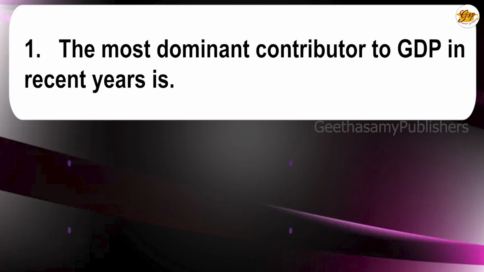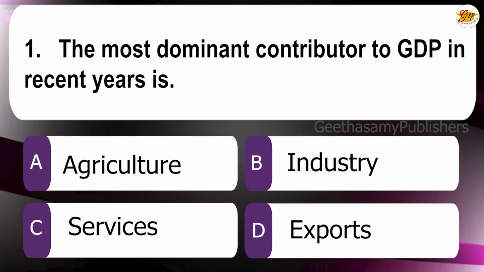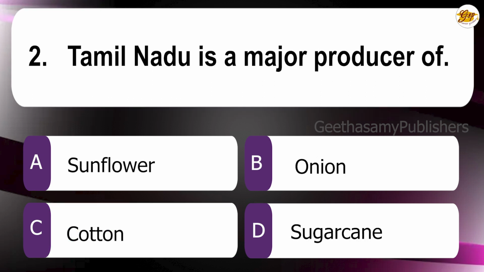First question. The most dominant contributor to GDP in recent years: A. Agriculture, B. Industry, C. Services, D. Exports. The correct answer is C. Services. 2. Tamil Nadu is a major producer of: A. Sunflower, B. Onion, C. Cotton, D. Sugarcane. The correct answer is D. Sugarcane.